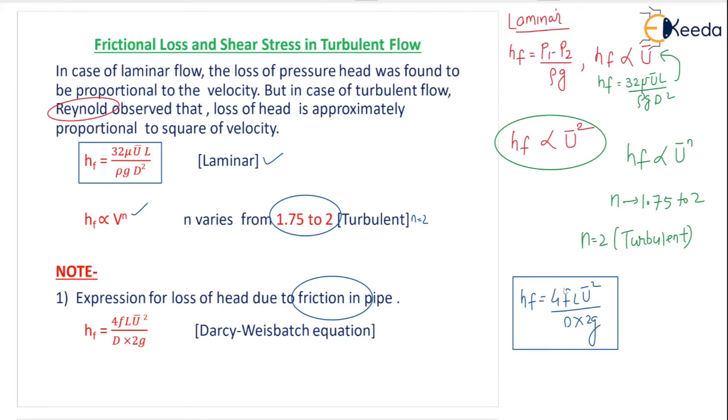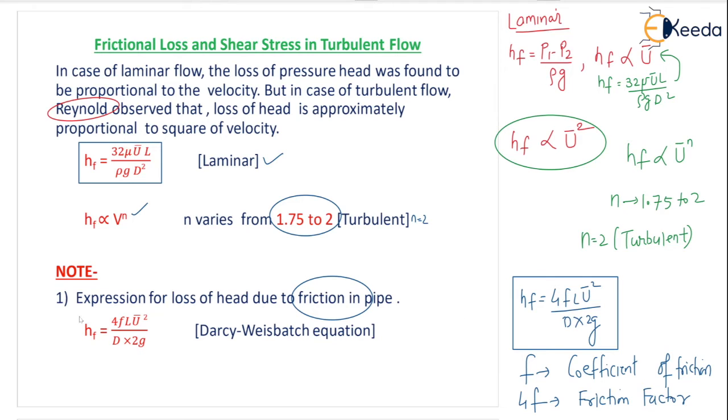So F is your friction coefficient. When you write 4F, it is the friction factor, and F is the coefficient of friction, which we have already discussed in laminar flow. Once again, F is the coefficient of friction, and when you write 4F, you are multiplying by the factor 4. It is called the friction factor. Now, L is the length of the pipe, V is the average velocity, D is the diameter of the pipe, and 2 and G are constants, correct?